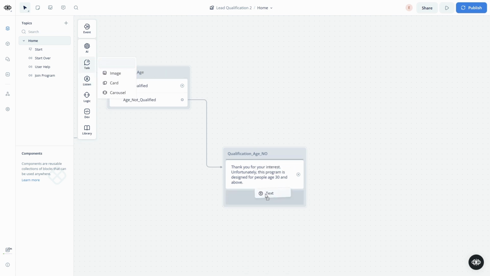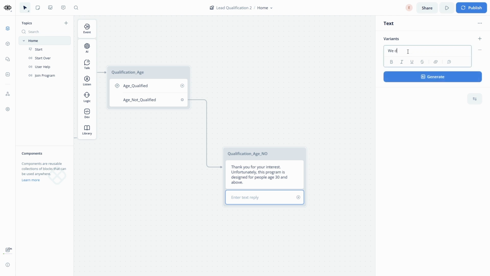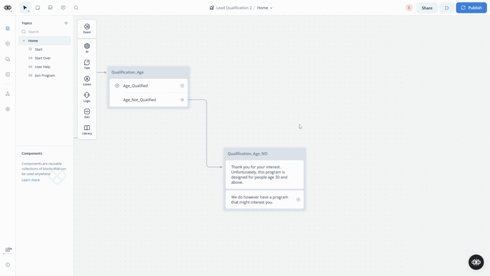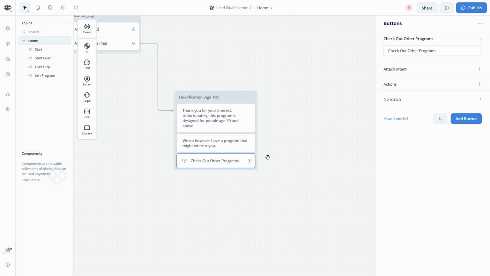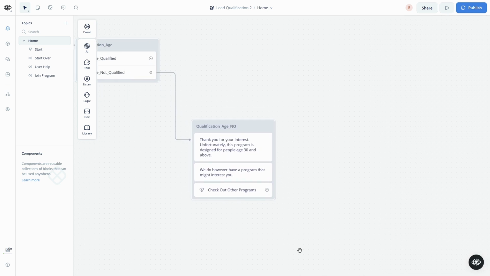So we can add an example here from the text. We do, however, have a program that might interest you. And then let's add a button just for an example. Check out other programs. And there you go. You can add a link to a different program or add another branch explaining the different programs.